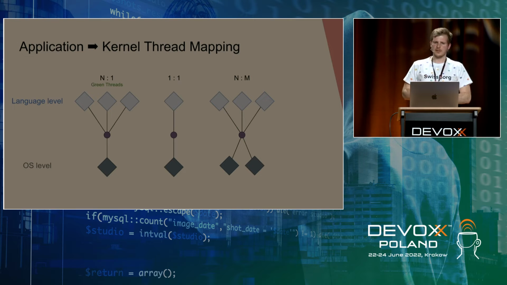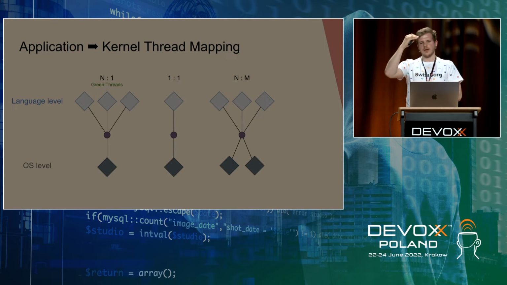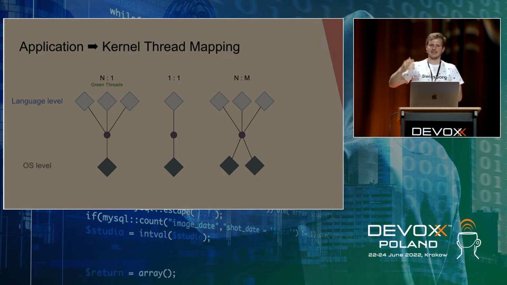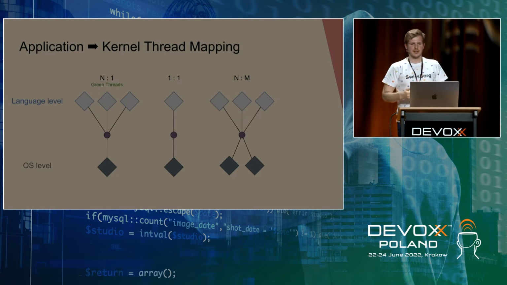The second possibility is that we have a one-to-one mapping between language level thread and operating system level thread. In this way, whenever you create a new thread in your application, there is a syscall to the operating system to create a new native thread. This is kind of heavy, but in this way the scheduling responsibility is delegated entirely to the operating system level. The language runtime doesn't decide which task will go next. It's entirely managed by the operating system.